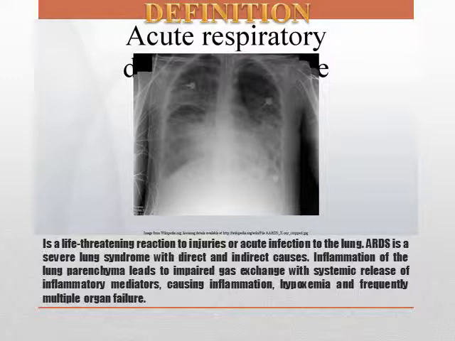Inflammation of the lung parenchyma leads to impaired gas exchange with systemic release of inflammatory mediators, causing inflammation, hypoxemia and frequently multiple organ failure. This condition has a 90% death rate in untreated patients. With treatment, usually mechanical ventilation in an intensive care unit, the death rate is 50%. A less severe form is called acute lung injury.